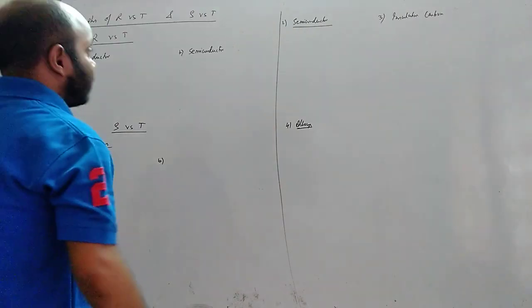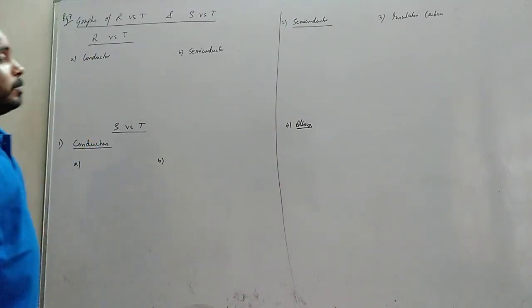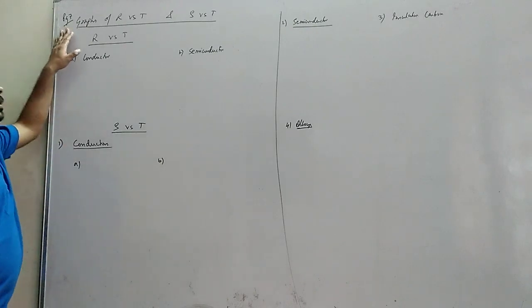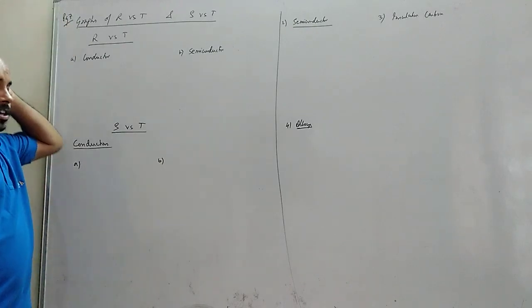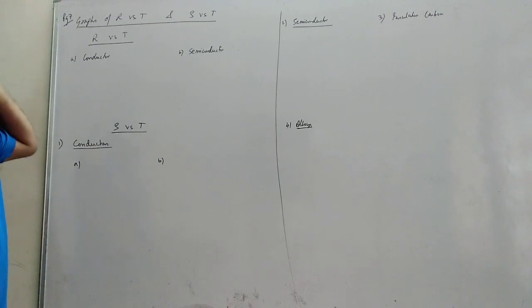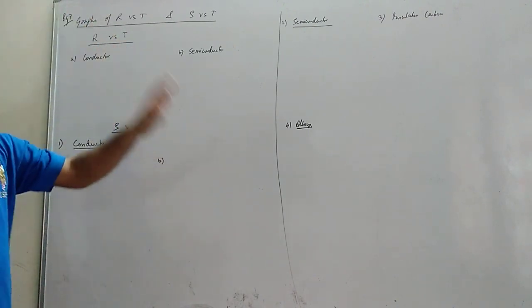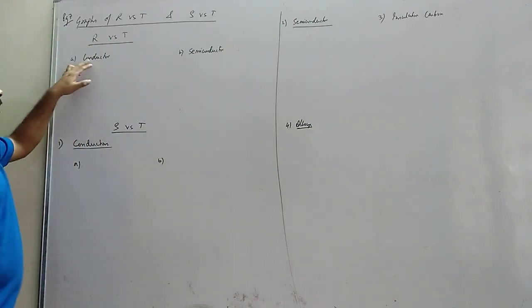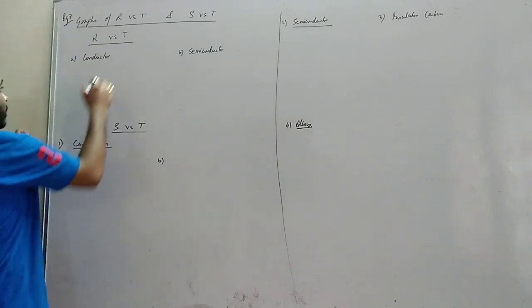Hello students, welcome back. Now you go to page number 7 of the PDF. There are some graphs which are actually asked in boards, okay? Variation of resistance versus temperature and resistivity versus temperature for different substances we need to do. First, for a conductor, resistance versus temperature.